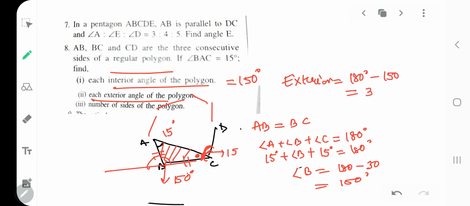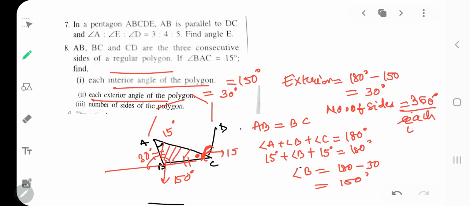So what exterior angle will you get? You will get it as 30 degrees. Am I correct with this? Okay. Now you have to find the number of sides. The easy formula for the number of sides that I told you is 360 divided by each exterior angle. Yes. What each exterior angle did you get? 30. So 360 divided by 30, that is 12. Clear?